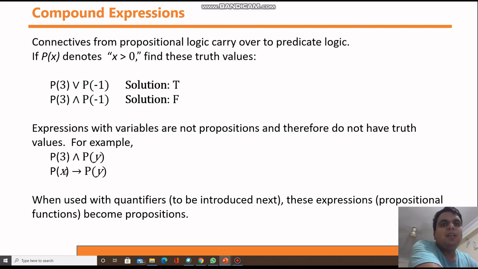P(x) gives P(y). Again, x and y are variables, and you don't know the values of the variables. That's why you cannot predict whether the statement is true or false.